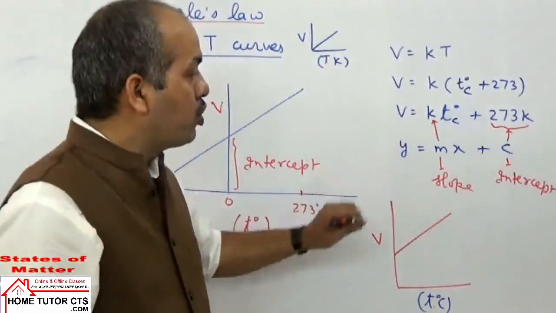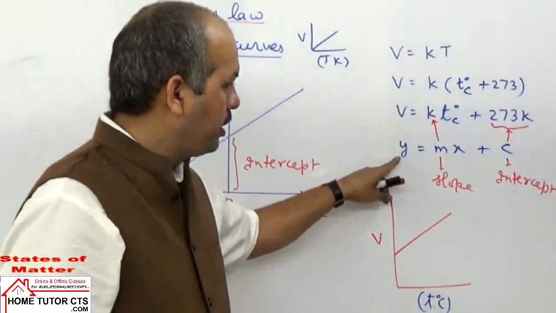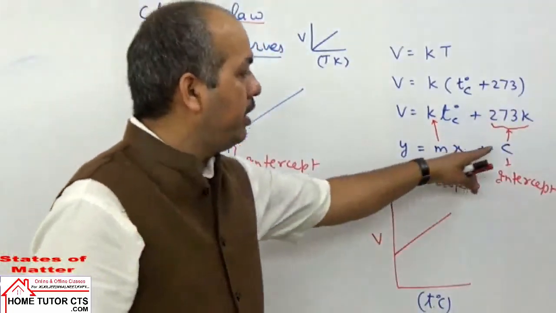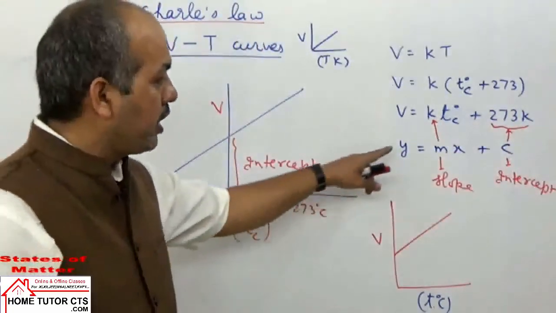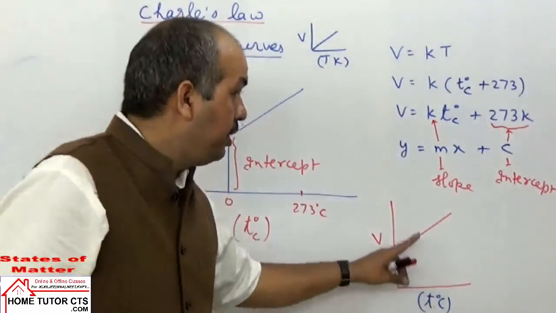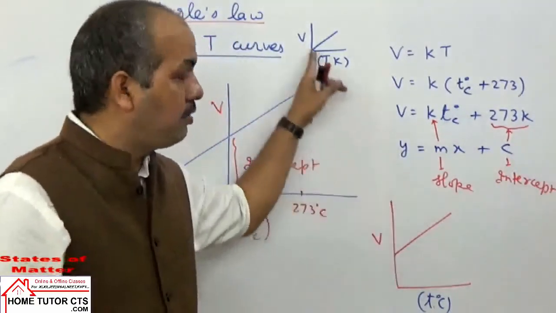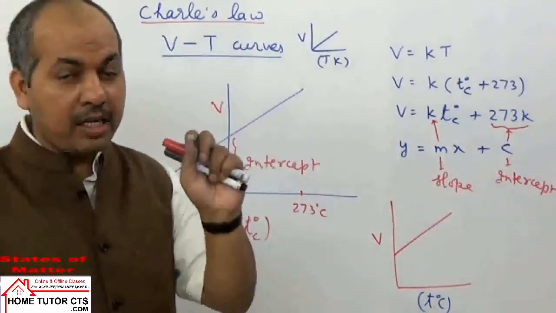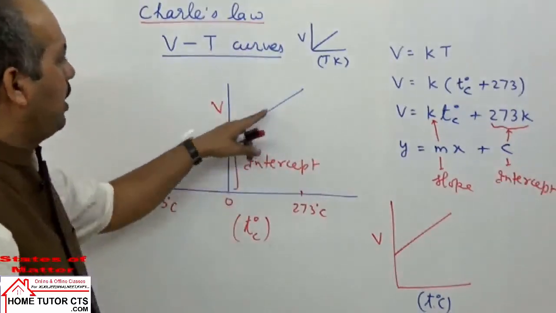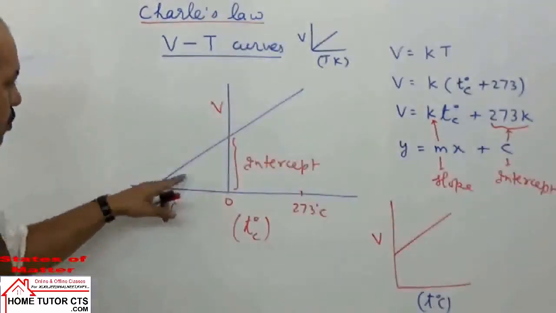This can be the equation of a straight line, y is volume, mx plus c, where the constant is taken as the intercept in this case. So when you draw the graph, we get this kind of graph here, V versus T in Celsius. If T is in Kelvin, see the graph. Question पूछता है, अगर आप जरा सा गलती कर देंगे यहाँ पर, you can make a mistake.